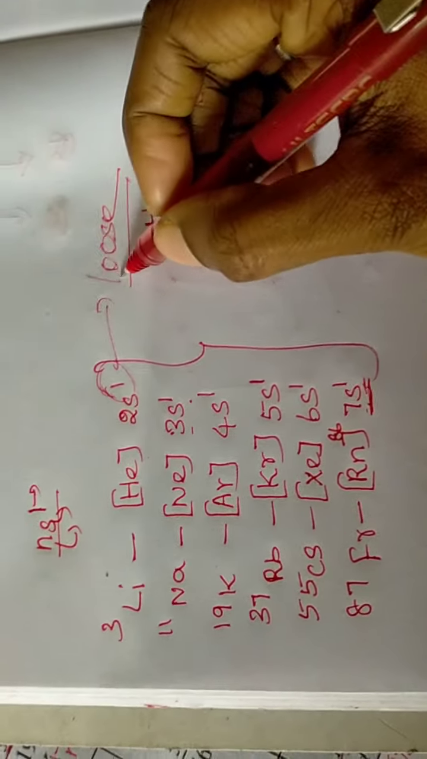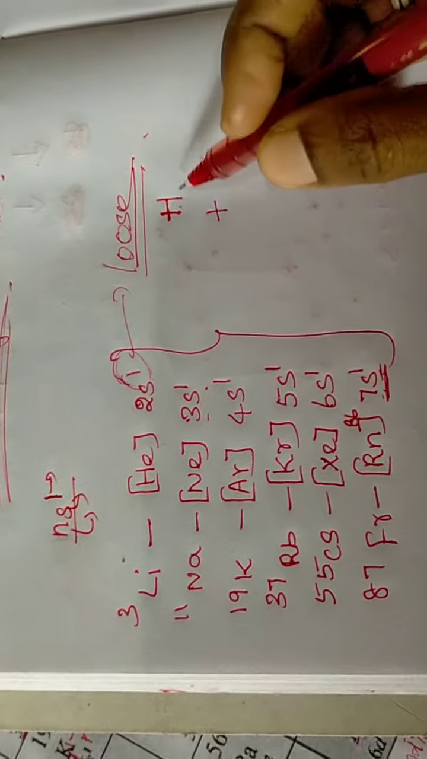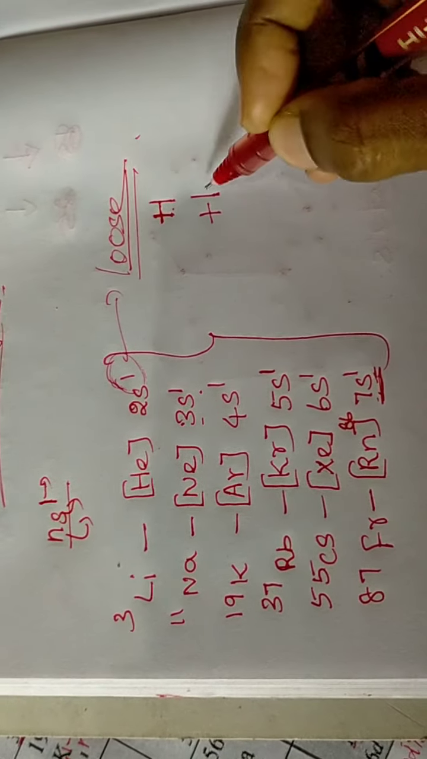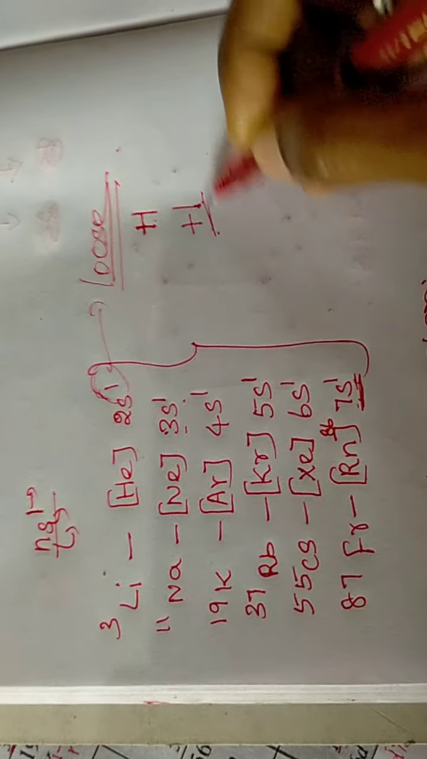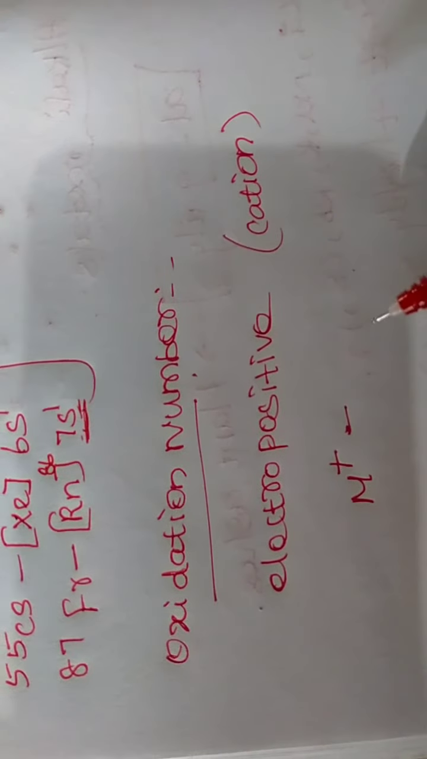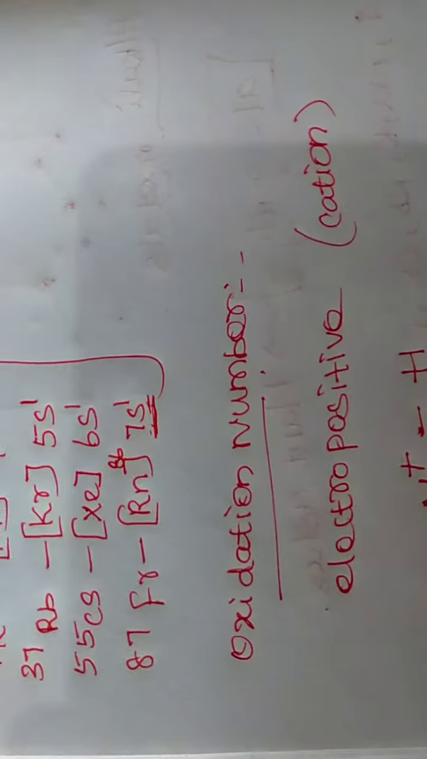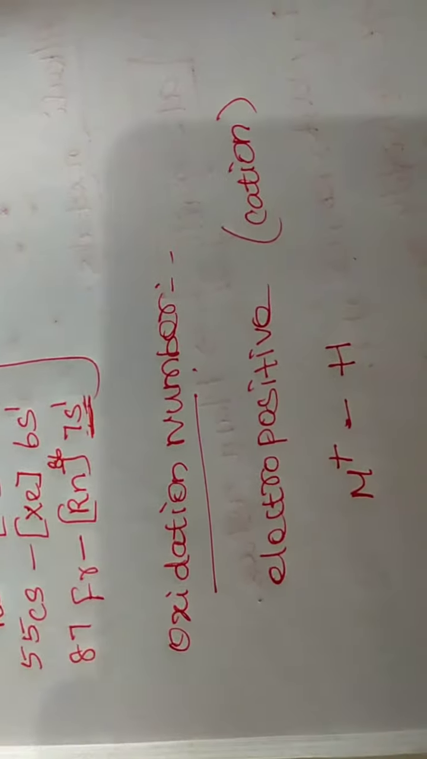This is an electropositive compound and it is donating 1 electron, so it is +1. Because of releasing or donating, it is denoted by this plus, and how many electrons is it donating? 1 electron. So the oxidation number for the electropositive alkali metals is +1. This is the same for all the alkali metals.